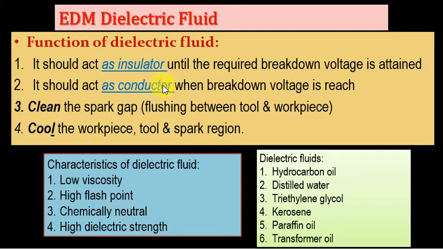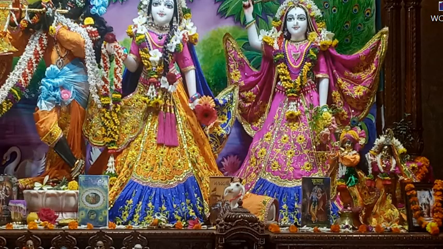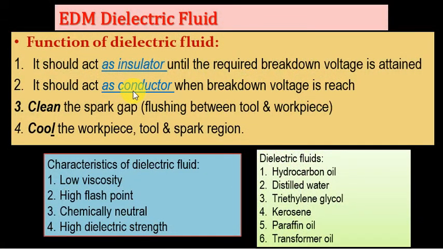After we attain the capacitor's supply, it can act as a conductor. So what are the characteristics of the dielectric fluid? It has low viscosity, a high flash point, is chemically neutral, and has high dielectric strength.